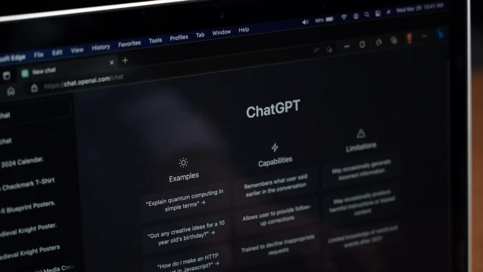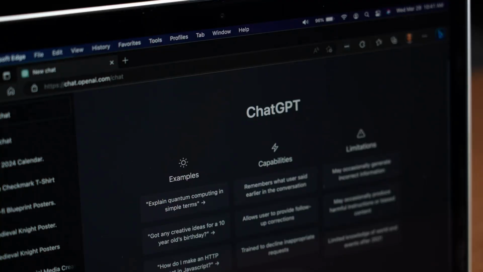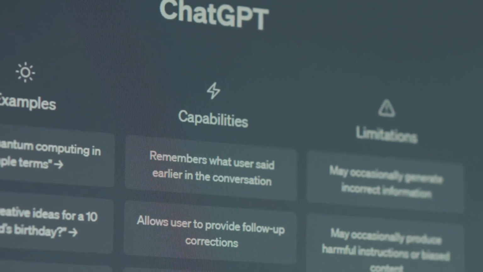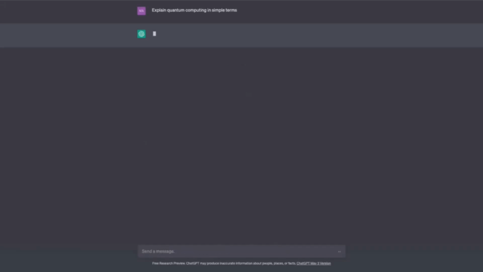For speed, use GPT 3.5. For depth, creativity, or multimodal tasks, use GPT 4o. The choice depends on what you need. Now, what can you actually do with these models? Let's get practical. Here are some real-world examples.